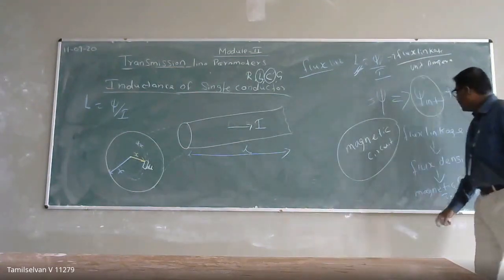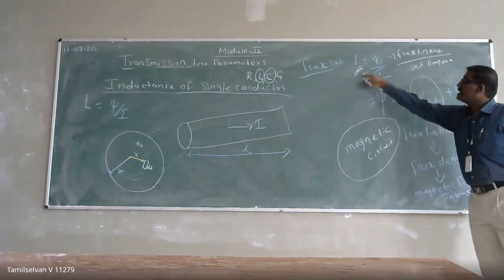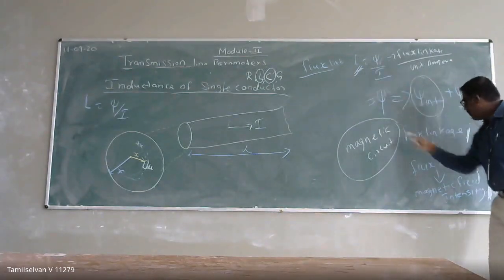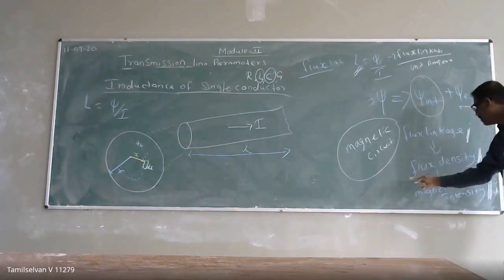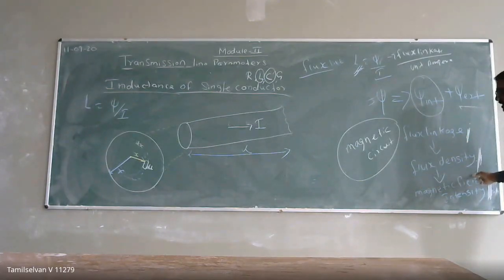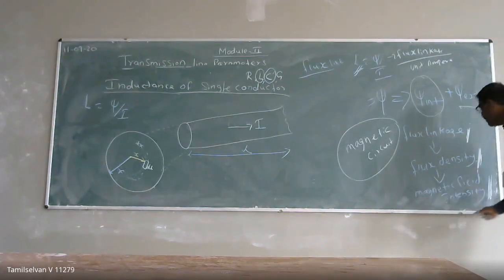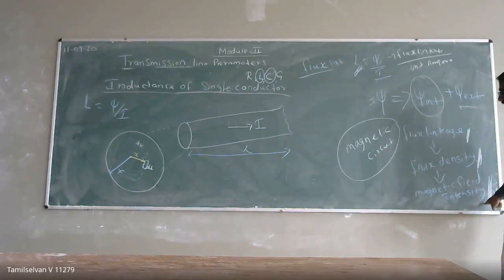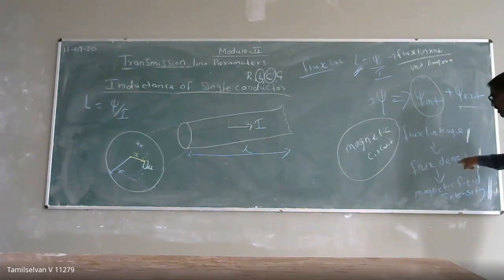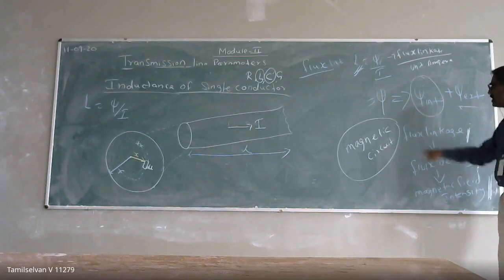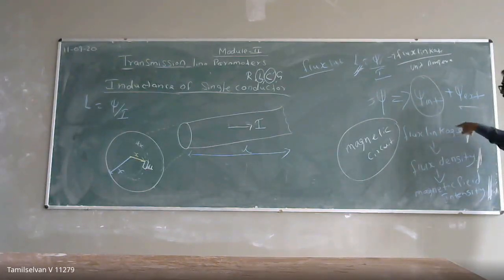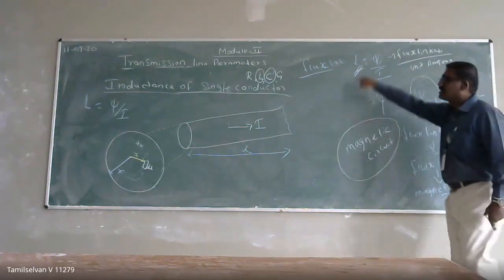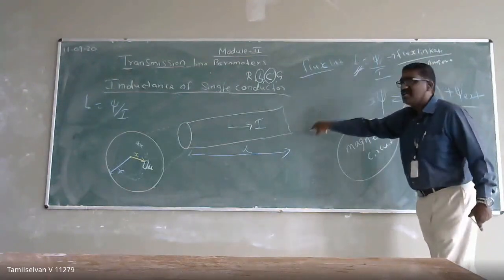So for calculating the inductance, I have to calculate the flux linkage. For calculating the flux linkage, I have to know my flux density. To know the flux density, I have to know my field intensity. First I am going to calculate the field intensity, then for that field intensity, the flux density. If I calculate the flux density, I can calculate the flux linkages, and then the inductance of a single conductor.